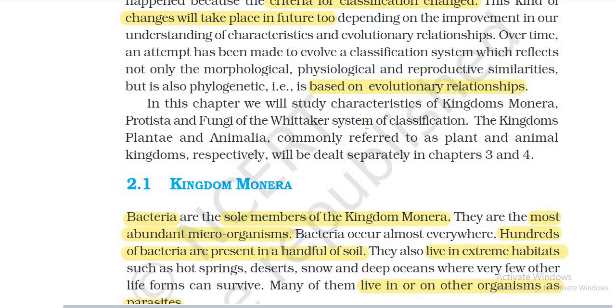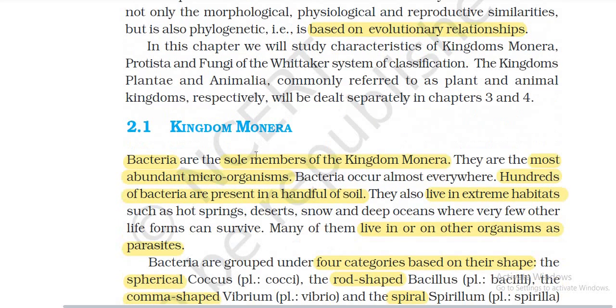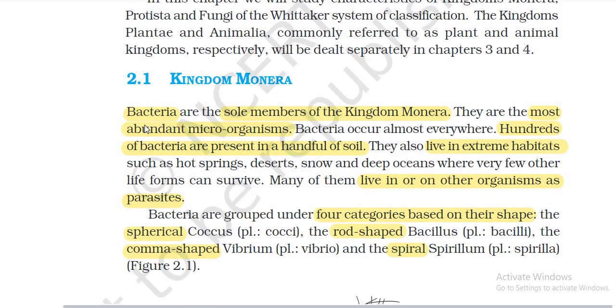In this chapter, we will study the characteristics of the kingdoms Monera, Protista, and Fungi in Whittaker's system of classification. The kingdoms Plantae and Animalia, commonly referred to as the plant and animal kingdoms respectively, will be detailed separately in chapters 3 and 4. Kingdom Monera.